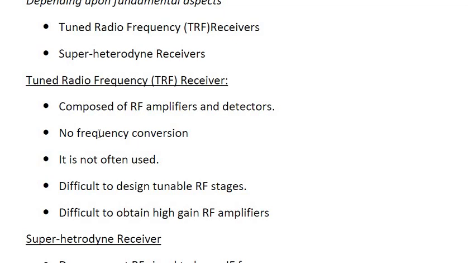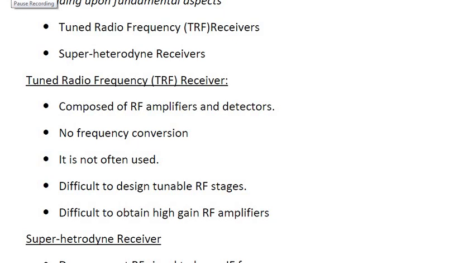Wherever the receivers are used only at a fixed frequency, at that point we will be using tuned radio frequency receivers. In some particular applications only we use this, because of its low cost, which is one advantage, and its simplicity.